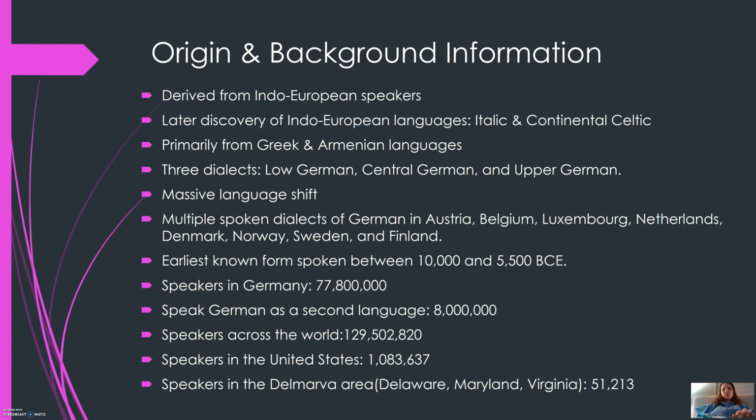The total speakers in German are 77,800,000, and people who speak German as a second language is 8 million. Speakers across the world are 129,502,820, and out of that 129 million,